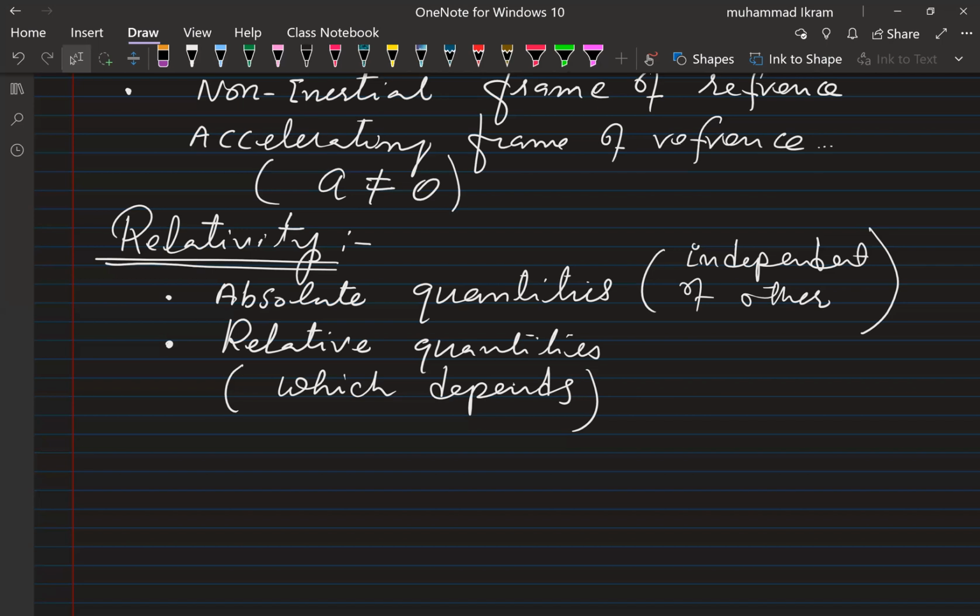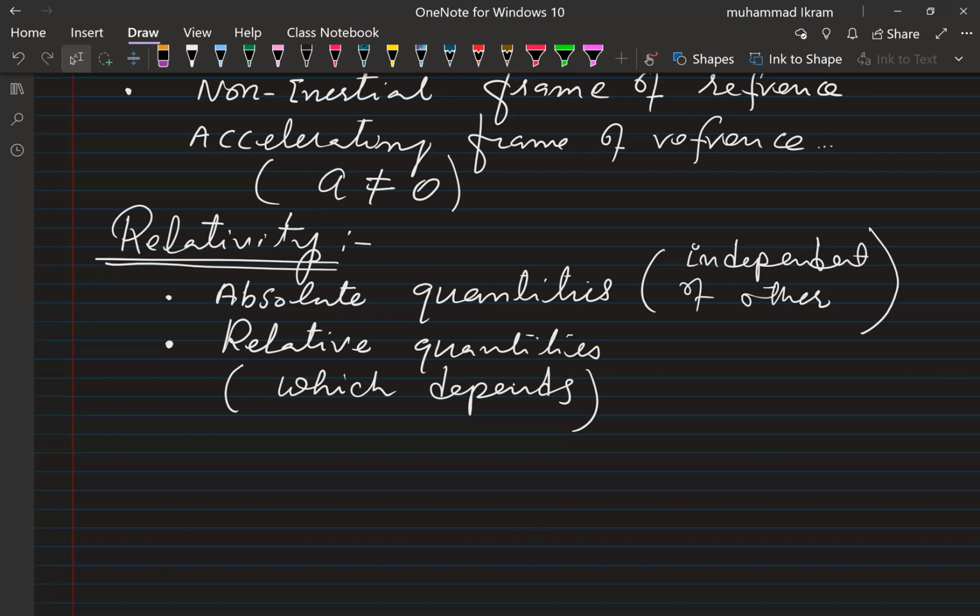Distance is relative, as I told, and depends on motion, right? So that is how relativity is. In a frame of reference which is moving nearly at the speed of light, the distance in fact contracts. So you see, the distance is affected by the motion, so distance is relative.